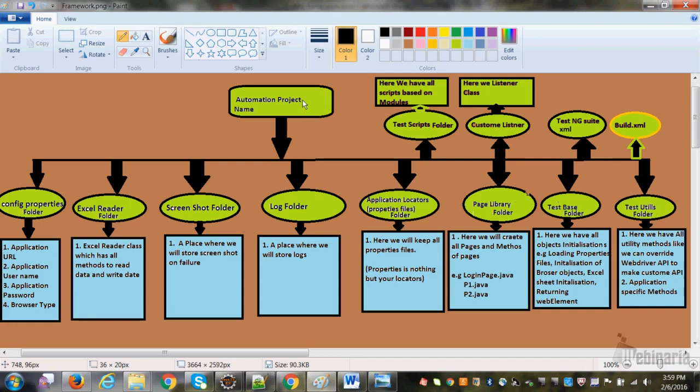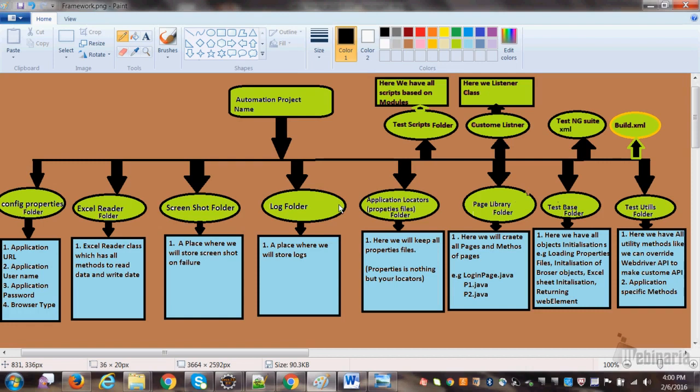You have to create lot of packages, and as you know, a package is nothing but a placeholder where you store .java file or properties file or Excel data, anything you can store. A package is nothing but a folder in the system. When you create a package, it's a folder. Folders means it's a location where we can store our Java file, properties file, Excel data, anything we can store, right? So once we create this project, we have to create our folders.